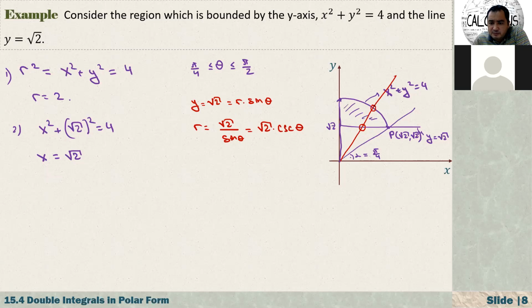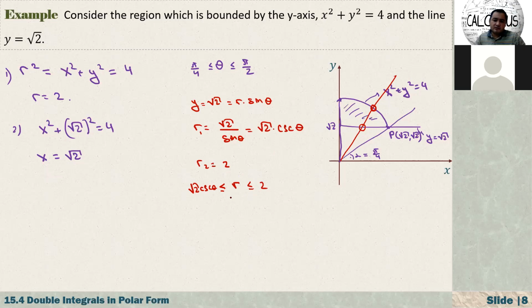And how about the exiting part? It is here, and here r is constant. It's not changing. Everywhere it is equal to 2. So let's say this is r1, and this one is r2, which is equal to 2. That means r is changing from square root of 2 cosecant of theta to 2.